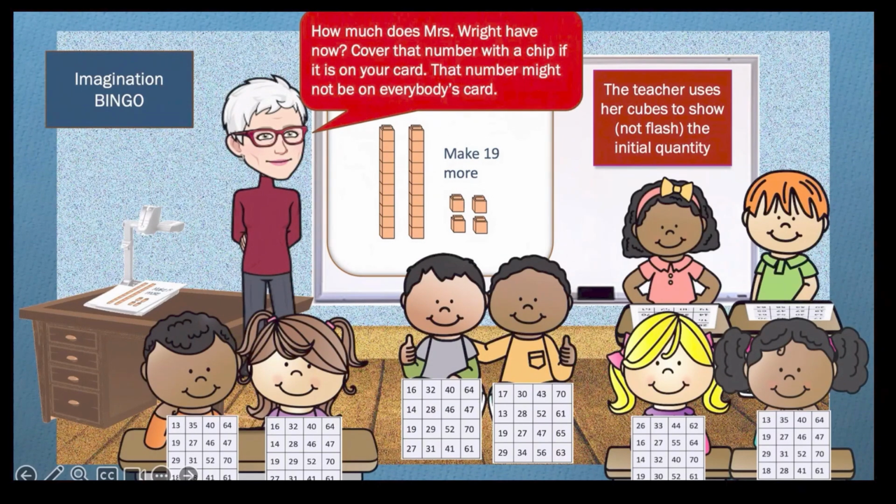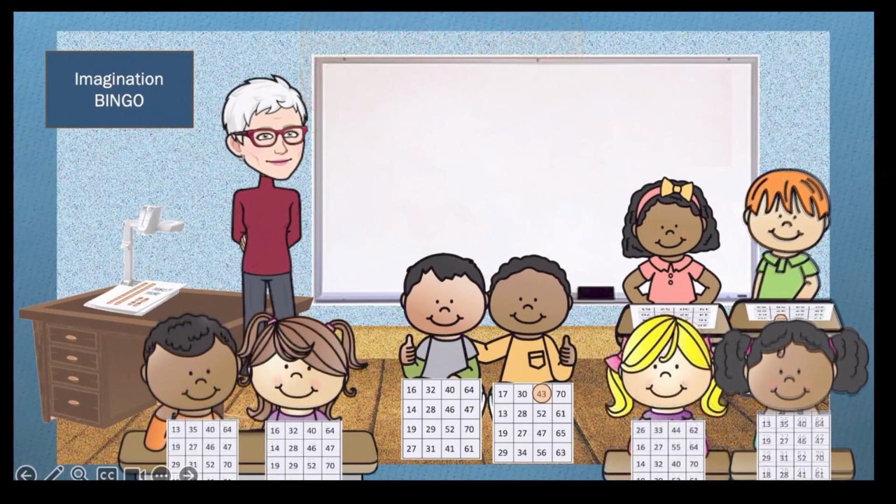Children reason entirely mentally using the visual image shown to figure out how many candies Mrs. Wright has now. They cover that quantity on their bingo cards. We suggest using this instructional activity only sparingly and primarily as a way to provide a variety in format. In essence, use it as a game.